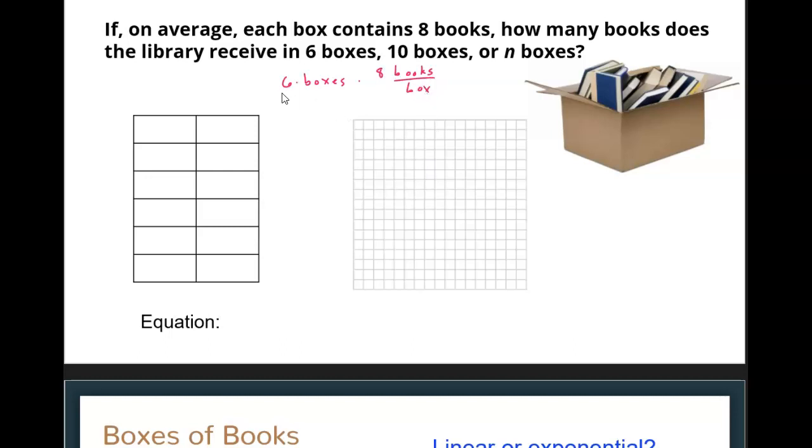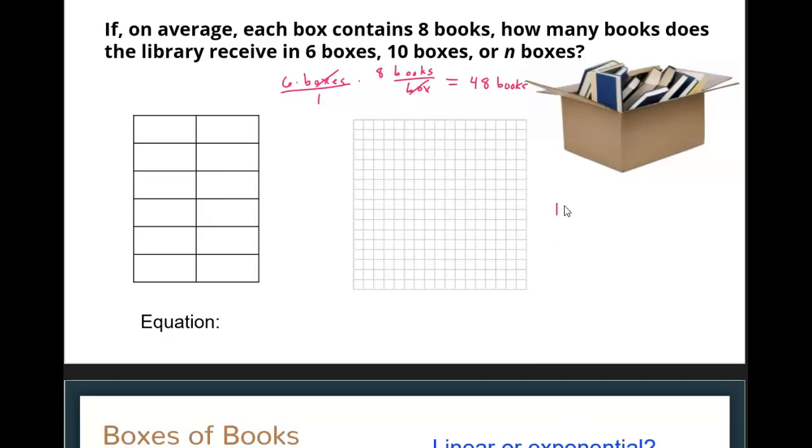notice this is similar to those ratio problems we did last week on the assignment. We can cancel out boxes, and we're going to be left with books as our unit. 6 times 8 is 48 books. So that's how many books we'd have in 6 boxes. We could do a similar thing with 10 boxes.